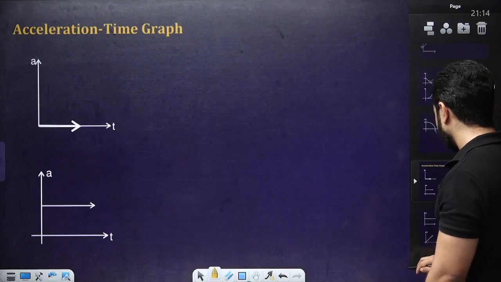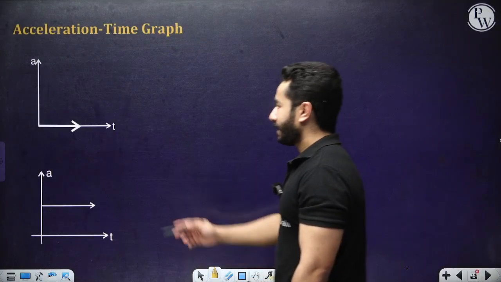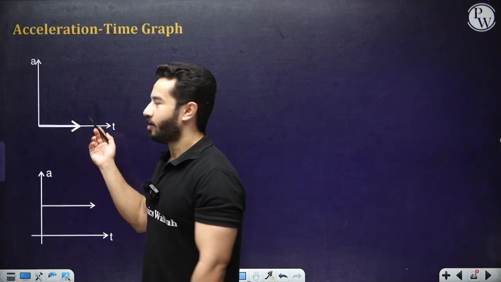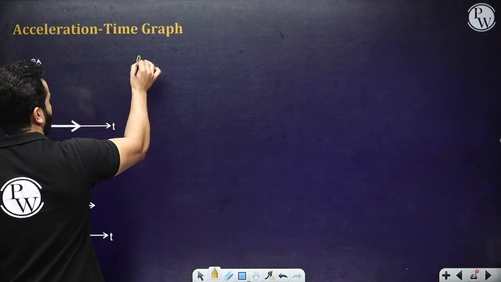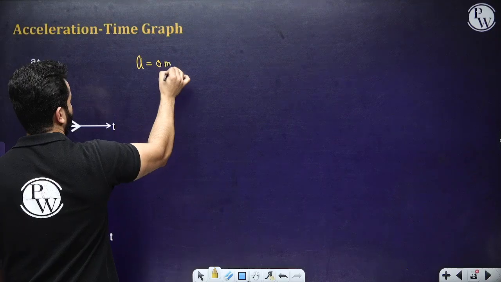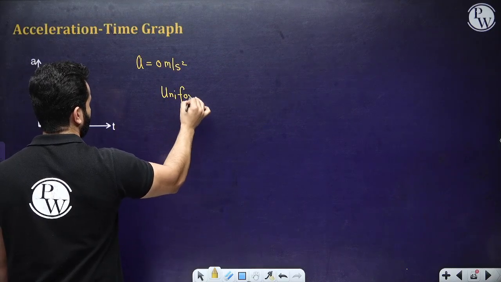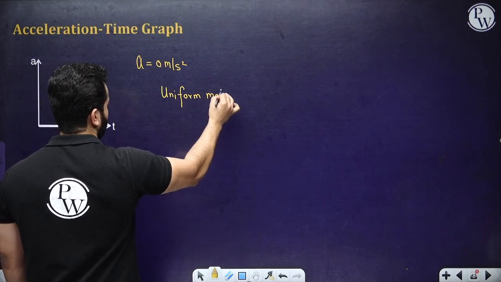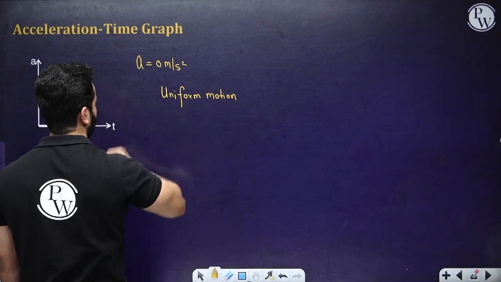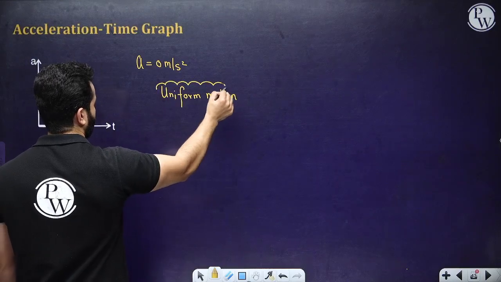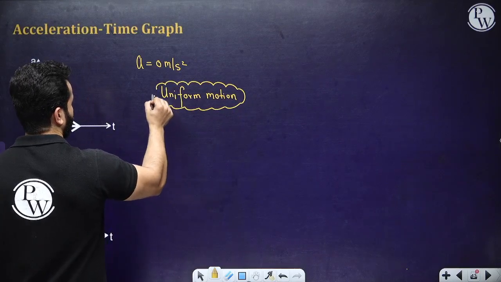Again, for the acceleration-time graph, acceleration is 0, that means uniform motion. This is actually a uniform motion. All right.